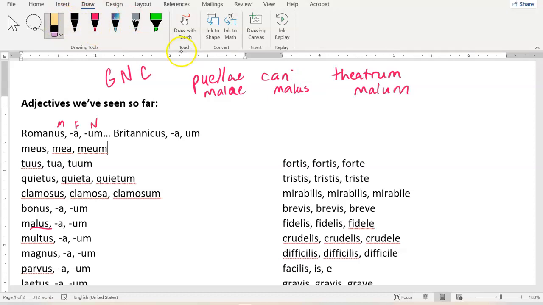I make canis dative, cani, and then I make malus, malo, dative too. And I make theatrum, theatro, neuter, dative, and I make malum, malo, also dative, right? So I always make sure that whatever adjective is describing my noun, that I make sure they're the same gender, right? Masculine, feminine, or neuter, the same number, singular or plural, right? But also the same case.